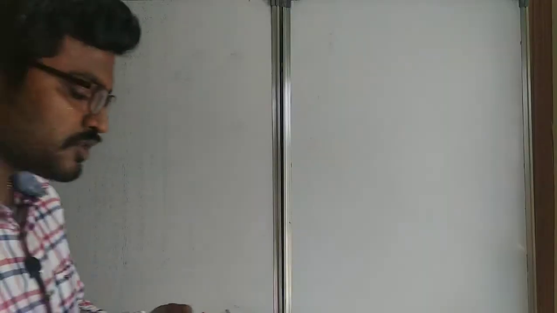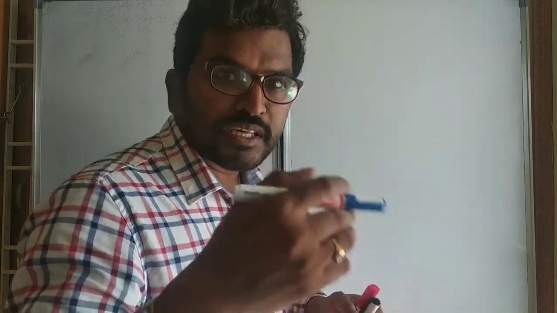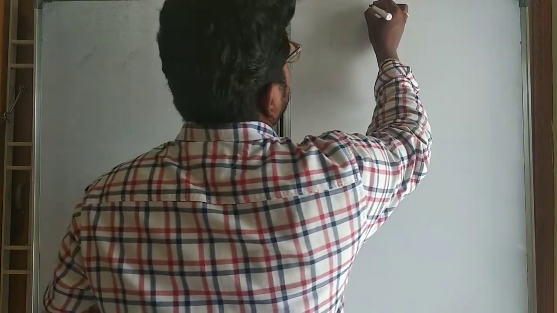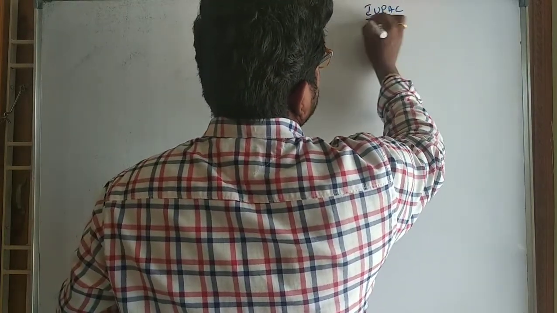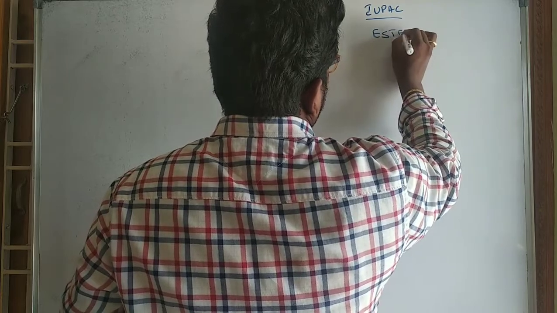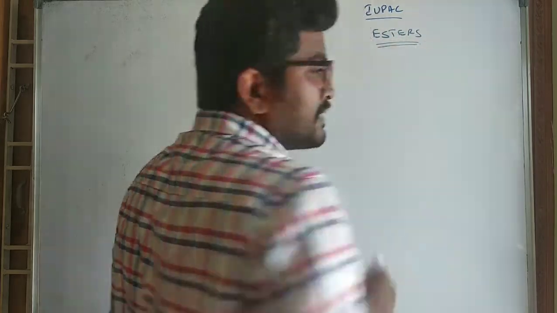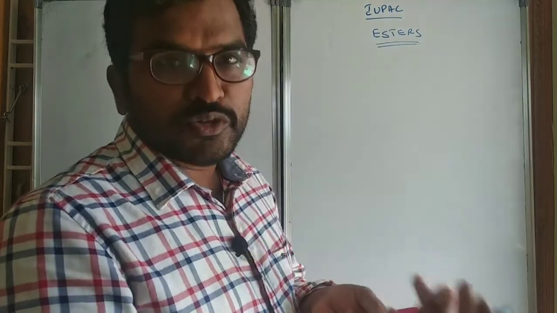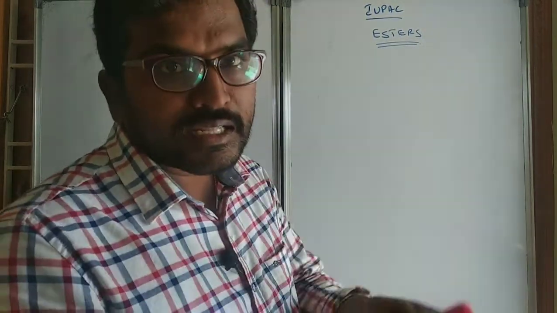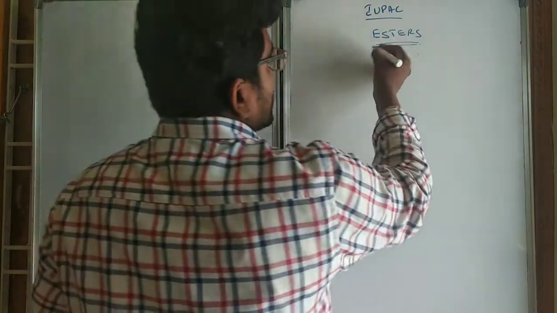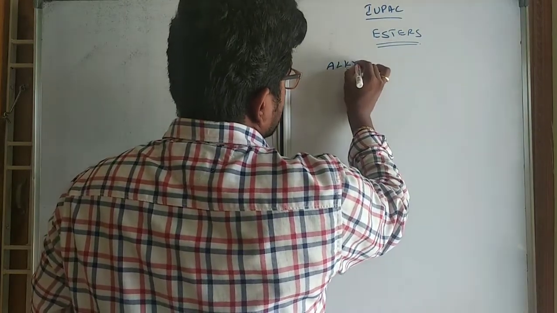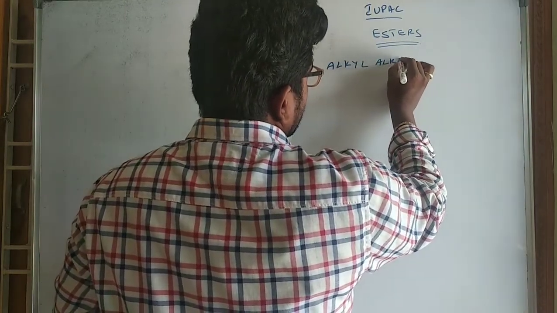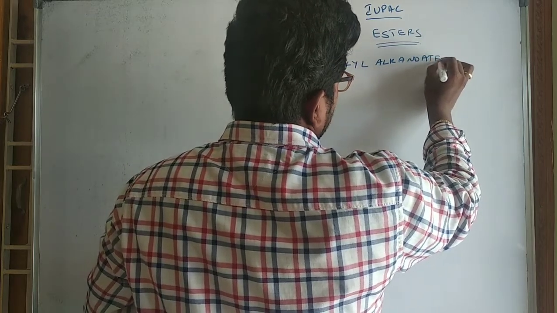For general ester nomenclature: so far we have discussed how to name polyfunctional compounds. If esters are present, how to name them? Always remember, esters have a separate nomenclature, which does not follow the general IUPAC guidelines. Esters are named as alkyl alkanoate.